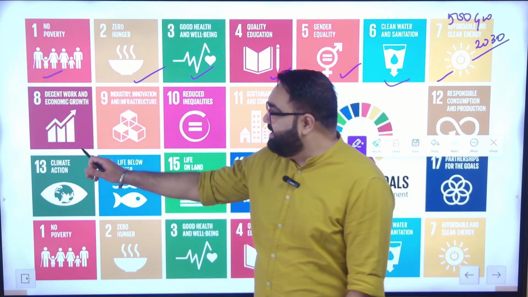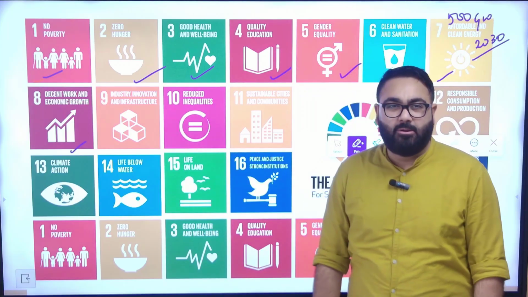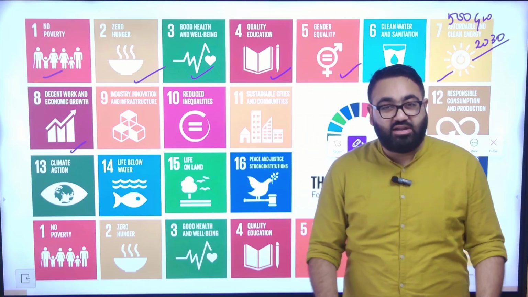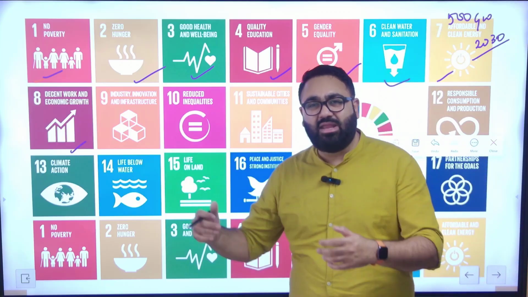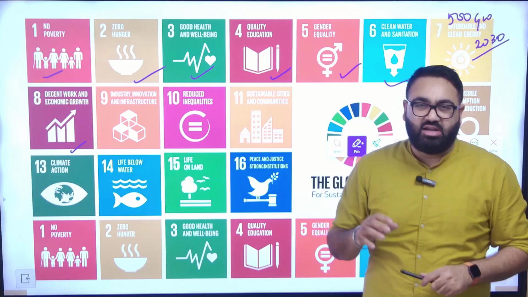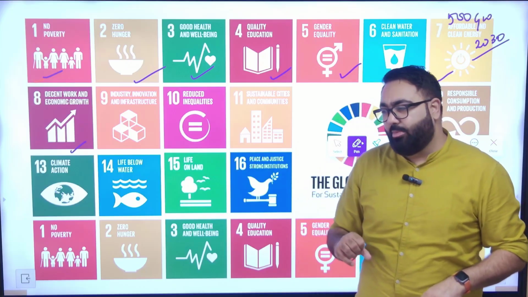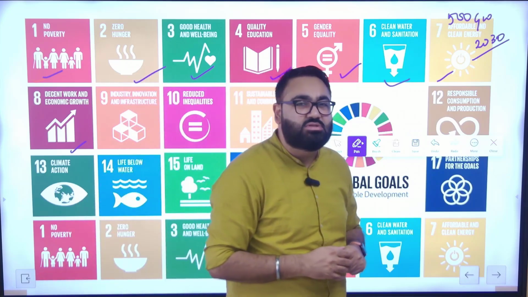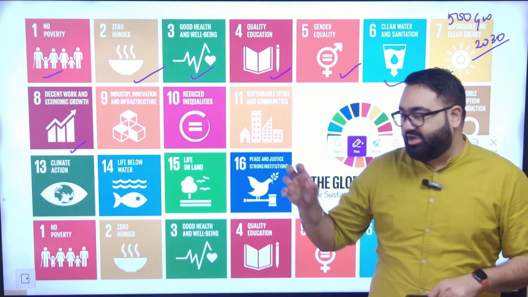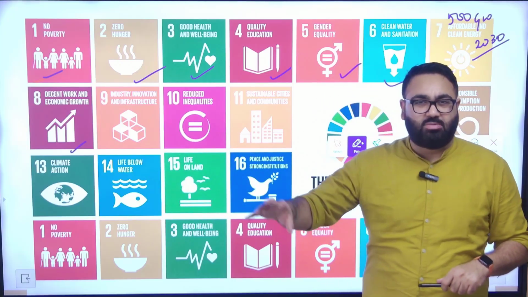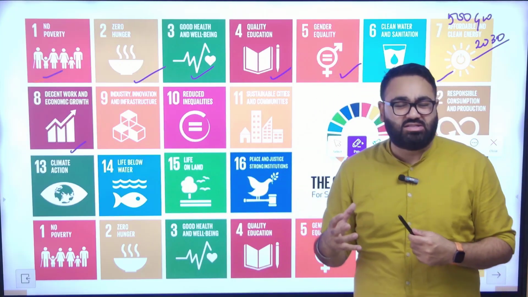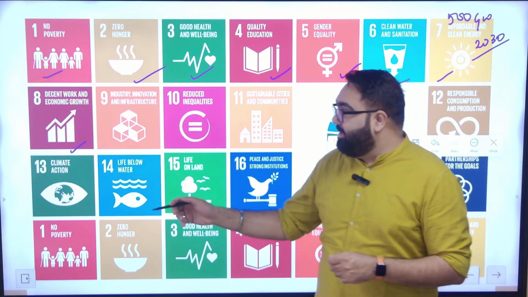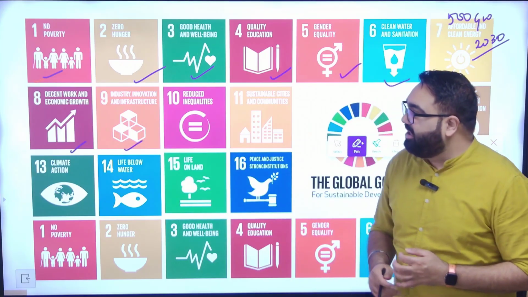Number 8 is decent work and economic growth. It is a part of directive principles as well. If you remember, in the directive principles, the government has been asked to ensure that there are decent working conditions available. The government, for example, has passed labor laws. There are multiple labor reforms underway. The maximum working hours are fixed. There are talks about weekly offs, the number of hours that you can work, the minimum age, labor laws, etc. Sustainable Development Goal number 9 is about industry, innovation, infrastructure.